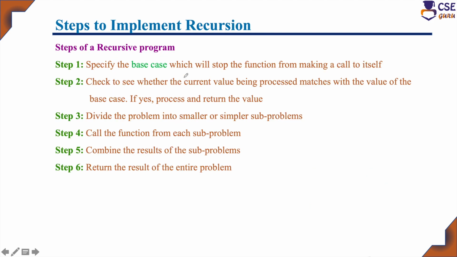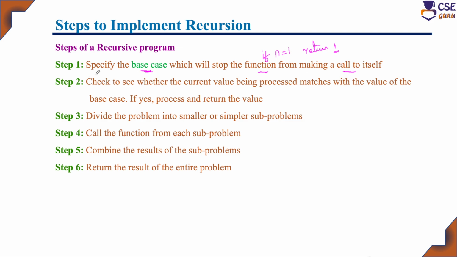And next, steps to implement recursion. So whenever you are implementing recursion for any problem, what are all the steps you need to follow? So the first step is to specify the base case, which will stop the function from making a call to itself. For solving any problem using the recursion concept, you need to specify the base case first. For example, factorial function. If n value equal to 1, it has to return 1 as the result. This is the base case in the factorial function.